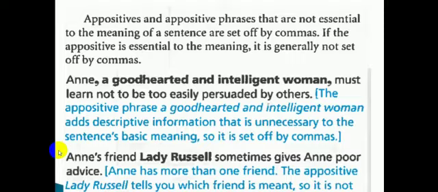If I listen to this sentence, I will always ask which friend exactly you are talking about. Then you'll tell me Lady Russell. So Lady Russell as an appositive is an essential appositive for the whole sentence to be really sensible. So I don't have to set off any commas here.